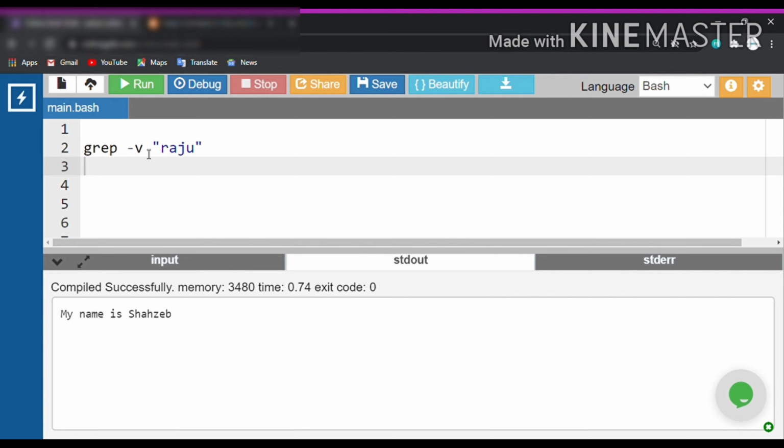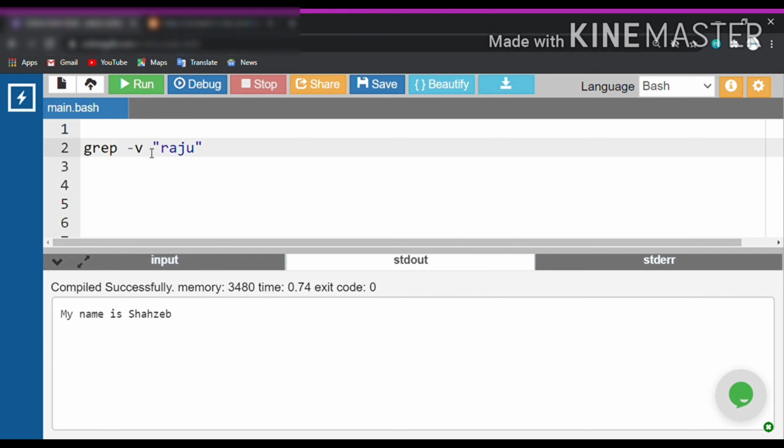Okay, now I am able to get the lines I am searching for and also those lines which I am not searching for. But can I get only the word which I am searching for in my string? Yes guys, you can get that word also, only the word, not the entire line, by using the -o option, and you will get the result as expected. So the -o option makes grep display only the matched string.